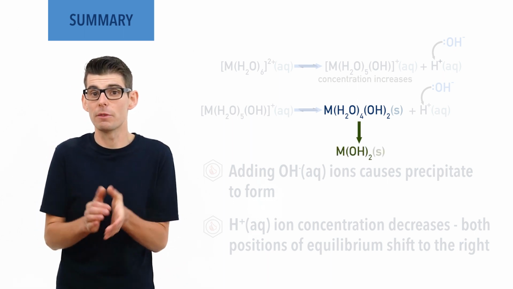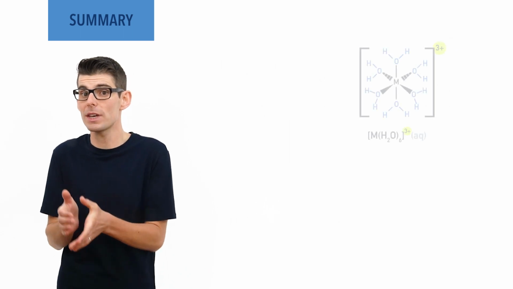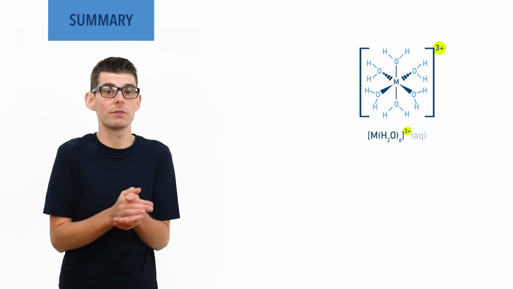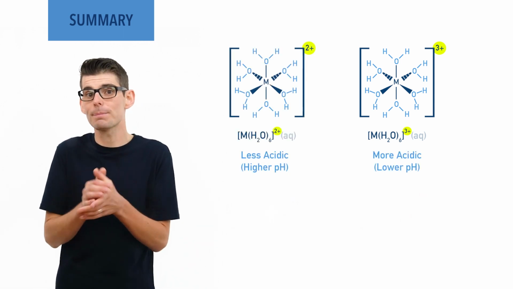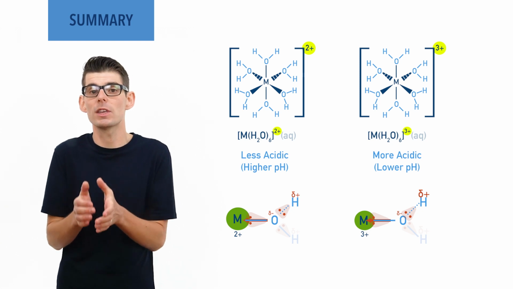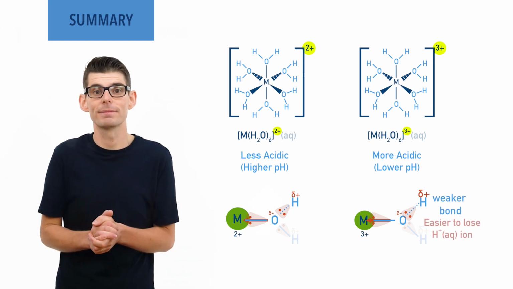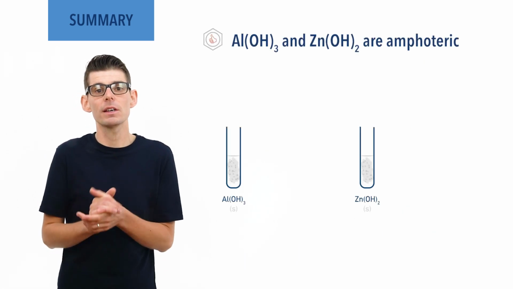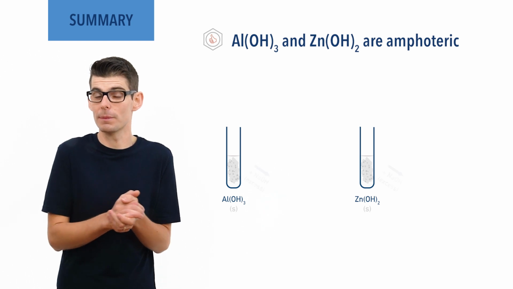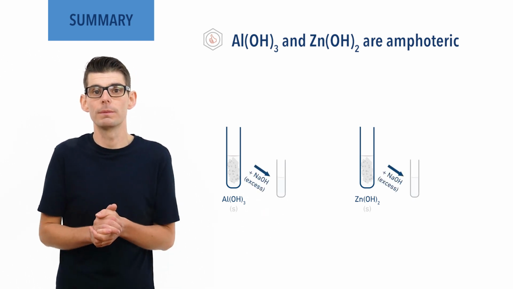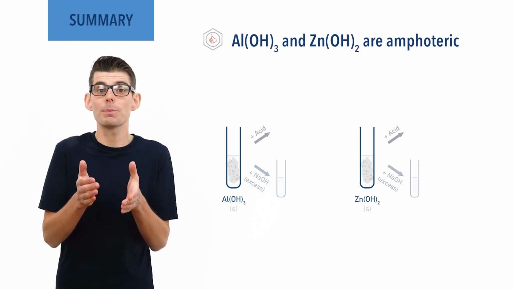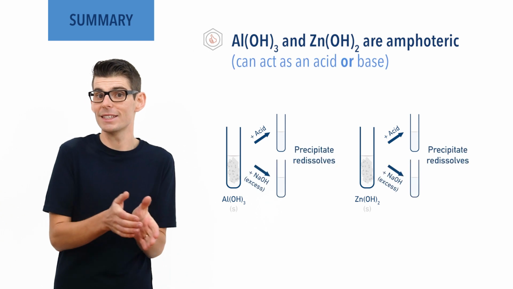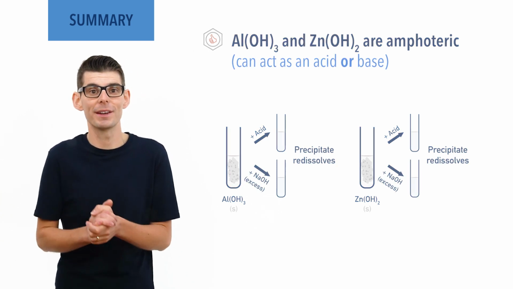Aqua complex ions with metals that have an oxidation state of +3 have a greater acidity than complex ions with metals that have an oxidation state of +2, as they cause a greater polarization of water ligands, making OH bonds weaker and easier to break. Aluminium and zinc hydroxides are amphoteric. If excess hydroxide ions are added to solutions with them in, their precipitates redissolve. Equally, if an acid is added, the precipitate will also redissolve. The precipitate is able to react with both an acid and a base, making it amphoteric.